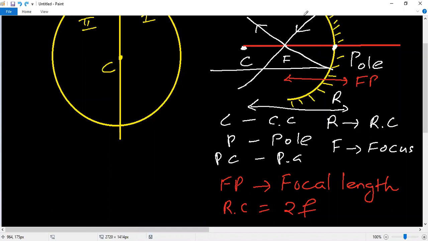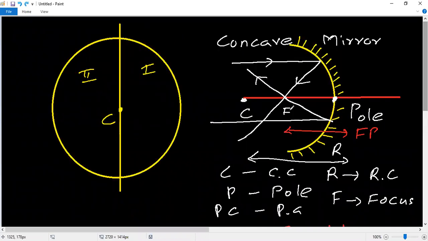Sir, I have a doubt about focus and focal length. The writing part I will give after. First you listen and understand the concept: which is focus, which is focal length, how to take the center of curvature, what is a convergent mirror, what is a divergent mirror. If you have any doubt, you can ask. Shall we go for the next?